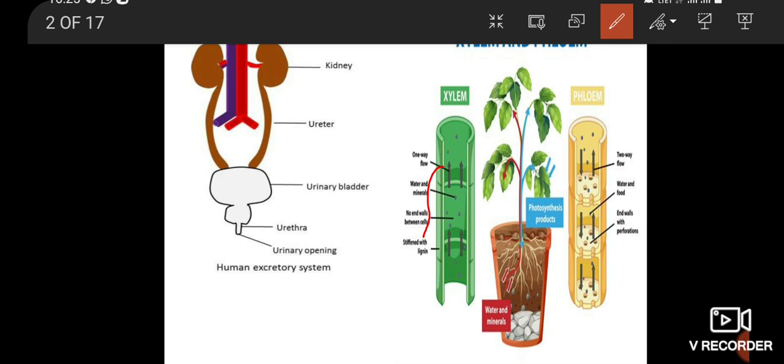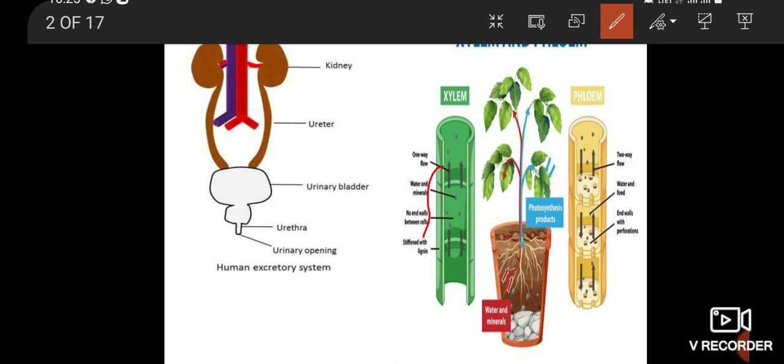So, a comparison of two pictures. In the human body, blood circulates and carries substances to all the parts of the body. Movement from one place to another place by circulation is called transportation.